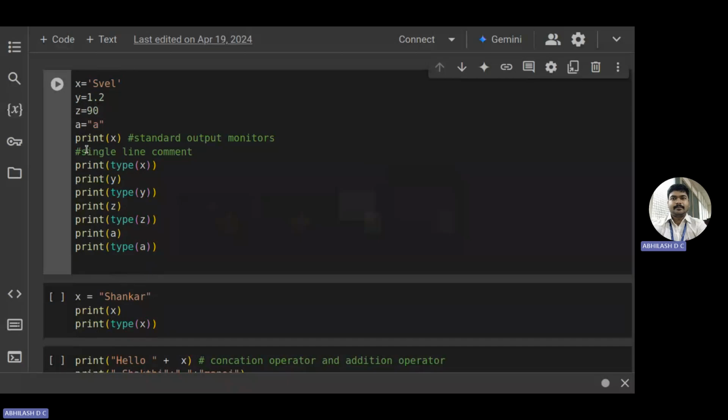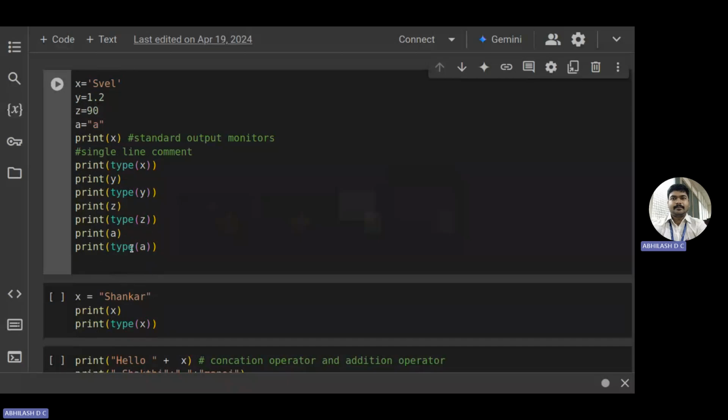Next is, okay, x is equal to Shankar. So print the value of x. Then print the type of x. What will be the output here for this? So print x. x is nothing but Shankar, and in the next line it is printing the type of x. The type is again string. So the class is str.